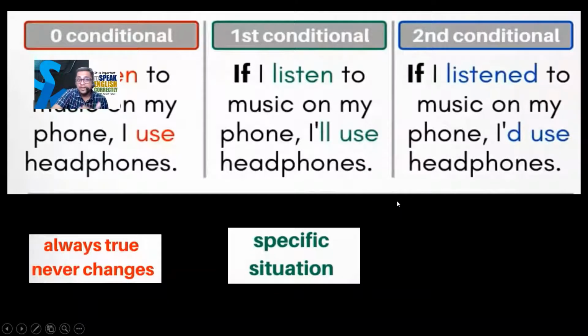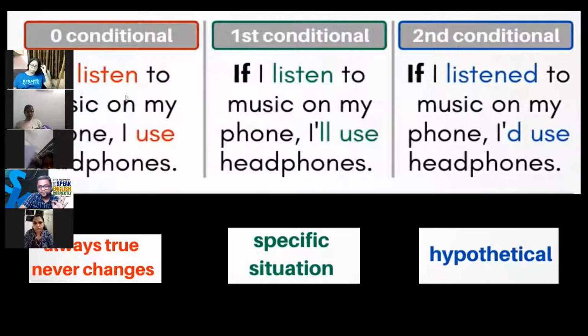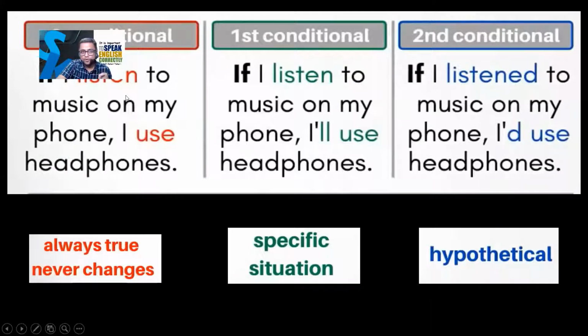Second conditional talks about hypothetical condition because वो तो चला गया. The time is gone. It means that becomes now imaginary. ना मैंने सुना ना मैंने हेडफोन यूज किया. Okay, so these are the small differences between zero conditional, first conditional, and second conditional. Okay, let's go for the next.